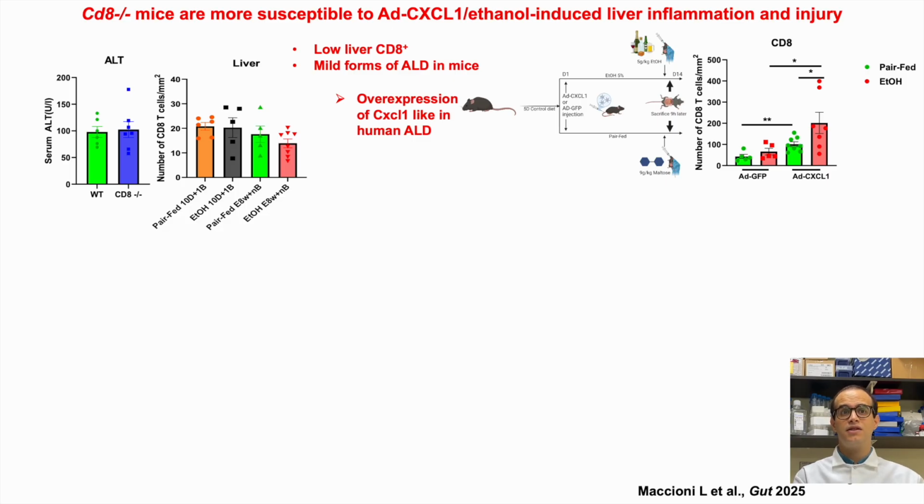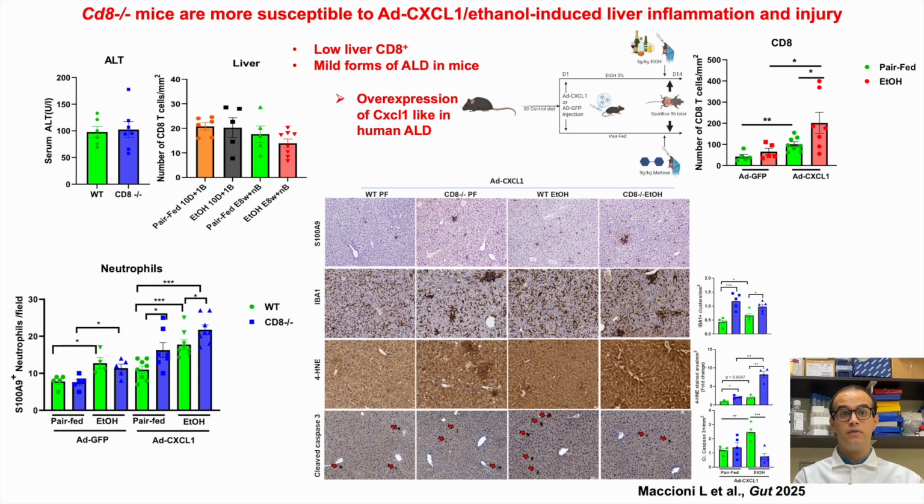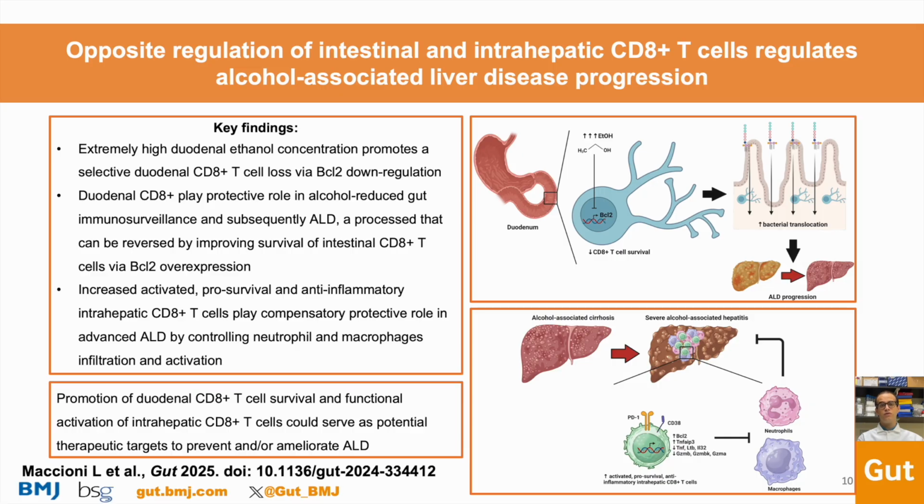And when we tested this stronger model in mice without CD8 T cells, their livers got worse. They had more inflammation, oxidative stress, and trouble managing cell death. So even though CD8 T cells are part of the immune system, they actually protect the liver during alcohol-associated liver disease. In conclusion, our study suggests that promotion of duodenal CD8 T cell survival and functional activation of intrahepatic CD8 T cells could serve as a potential therapeutic target to treat or prevent alcohol-associated liver disease.